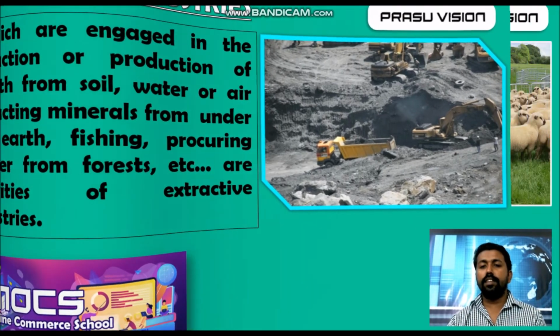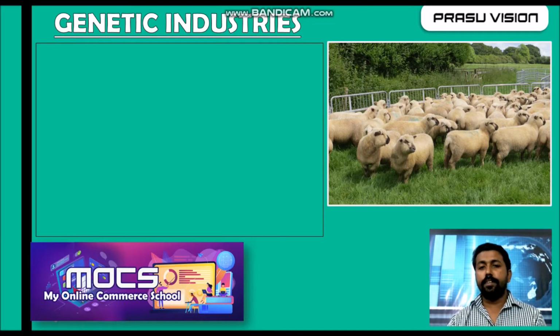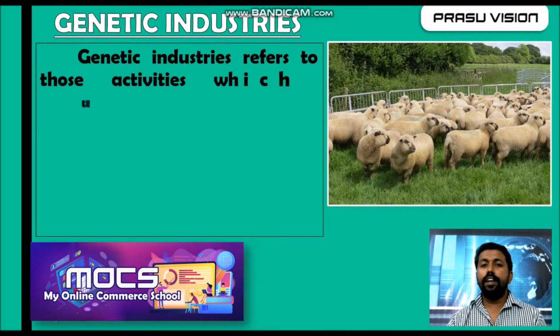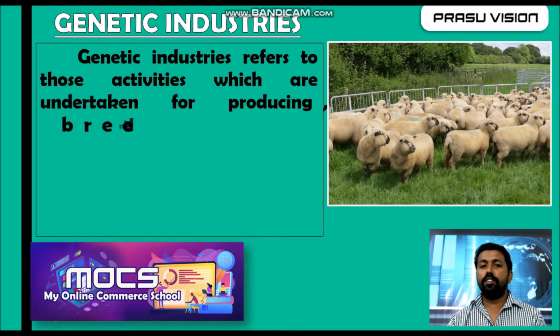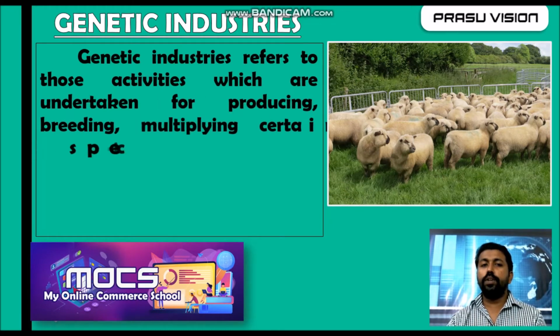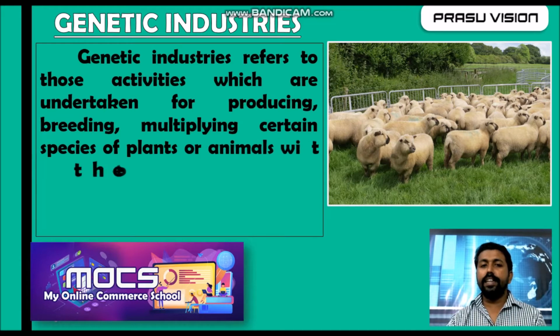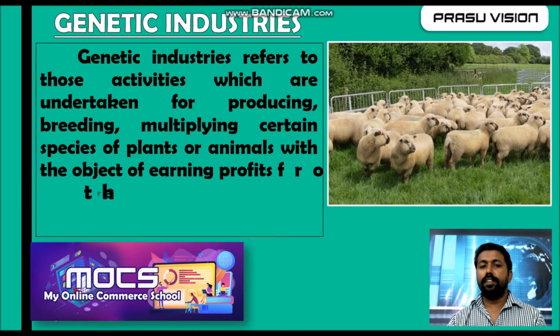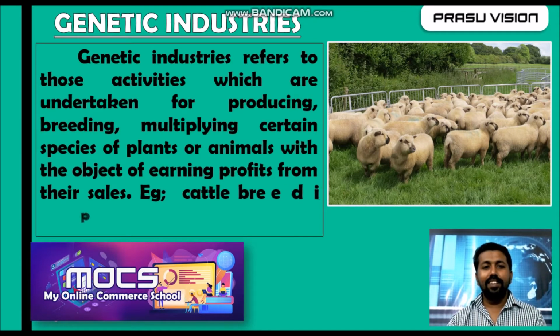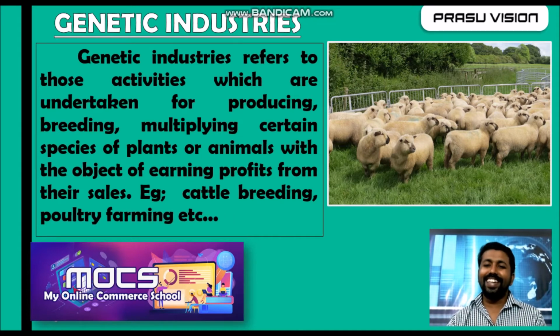And the next one is genetic industry. Genetic industry is concerned with animals and plants. When we are producing, breeding or multiplying certain species of plants or animals for earning profit, then it comes under genetic industry.